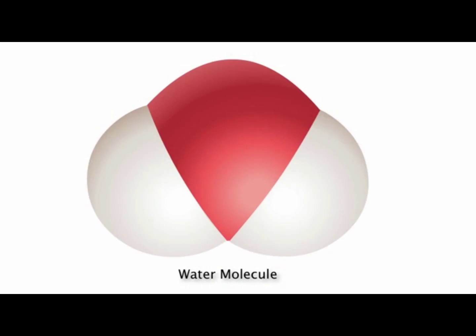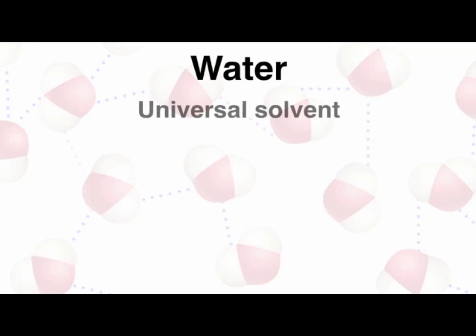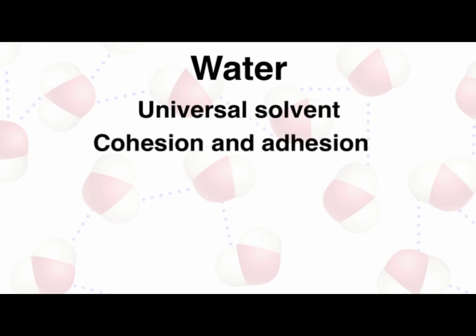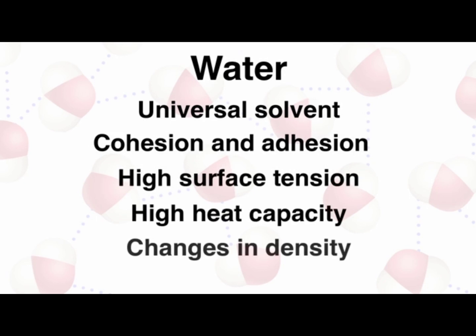Molecule and the fact that it is capable of forming hydrogen bonds with multiple other water molecules simultaneously provides water molecules with some very unique characteristics. These include the ability to act as a universal solvent, the properties of cohesion and adhesion, a high surface tension, a high heat capacity, and changes in density based on temperature. Let's take a look at each of these in turn.